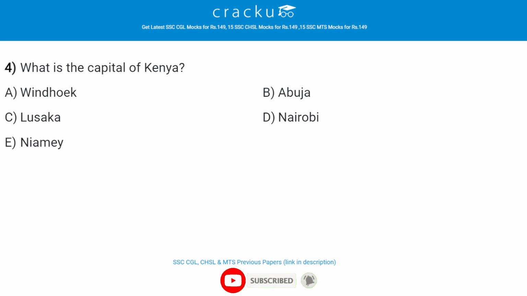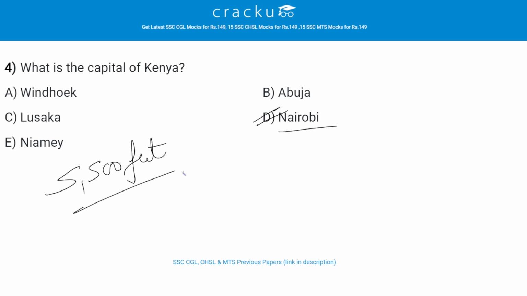Which is the capital of Kenya? The correct answer is D, that is Nairobi. It is situated in the south central part of the country and in the highlands at an elevation of about 5,500 feet. The city lies 300 miles northwest of Mombasa, Kenya's major port on the Indian Ocean.